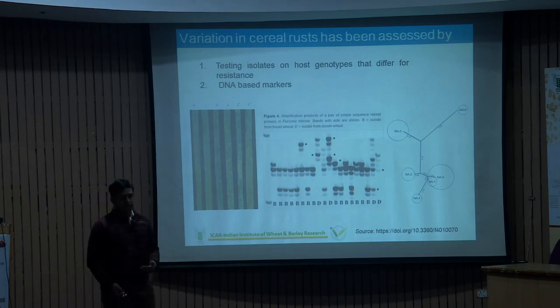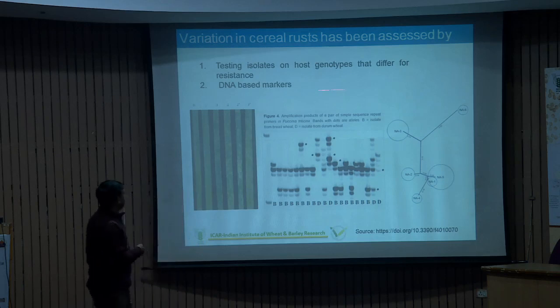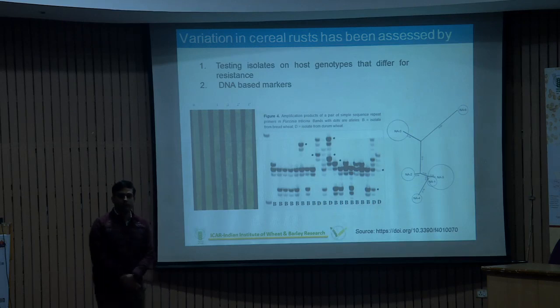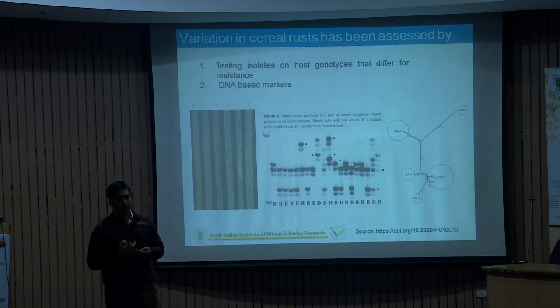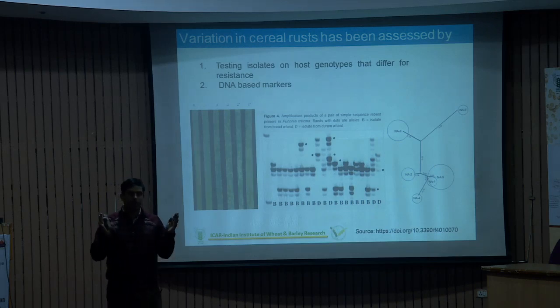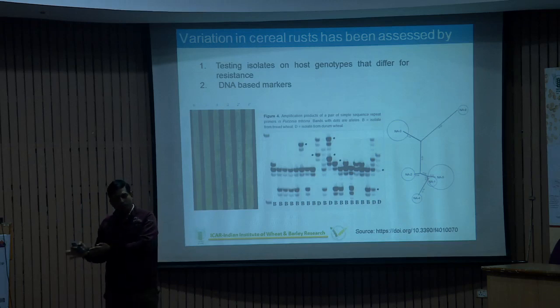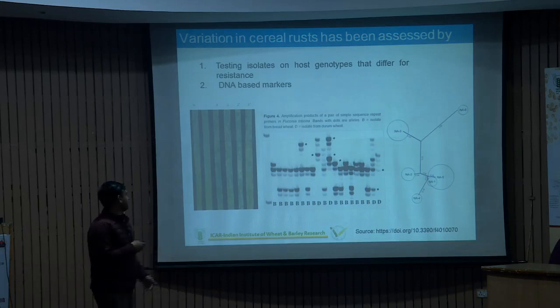But always what we see is not right. So we have to rely on different types of DNA-based markers. At the genomic level, at least a single mutation, because mutation is an alteration in one or two nucleotides. So we can also go back and analyze that this particular race has some change compared with the earlier race. Then we can compare the results of both the laboratory as well as the molecular strain and confirm that this is a new race in nature, and that can cause loss in coming time when it can be dominant in nature.